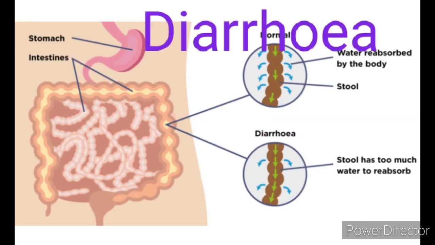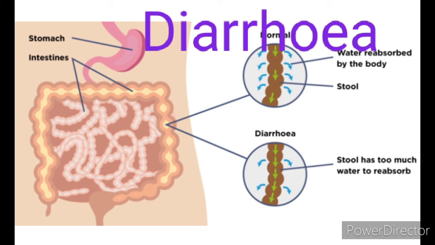Diarrhea is a gastrointestinal disorder. It is caused by bacterial or viral infections through food or water. When the colon is infected, the lining of the intestine is damaged by the pathogens. So what is a pathogen? The disease-causing germs are known as pathogens. Thereby the colon is unable to absorb the fluid.